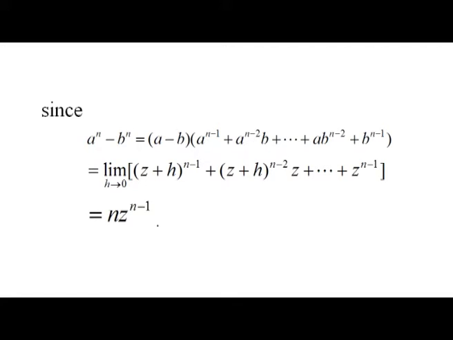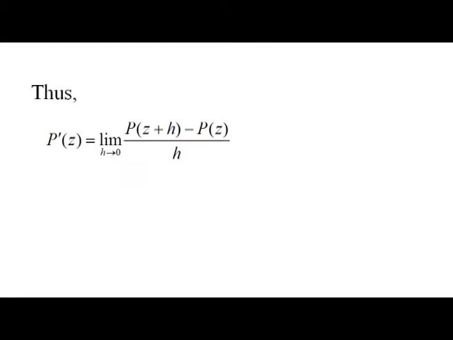This is n times z^(n-1). Thus I can write p'(z) as